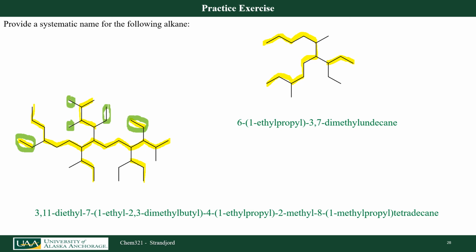That's my second substituent. Off carbon number 4, I have a propyl group. And off that propyl group, I have an ethyl group at carbon number 1. So 1-ethylpropyl. Off carbon number 2, I have a methyl group. So that would be this one right here. And finally, off carbon number 8, I have a propyl group again with a methyl group off of carbon number 1. So we call that a 1-methylpropyl tetradecane, putting that all together.